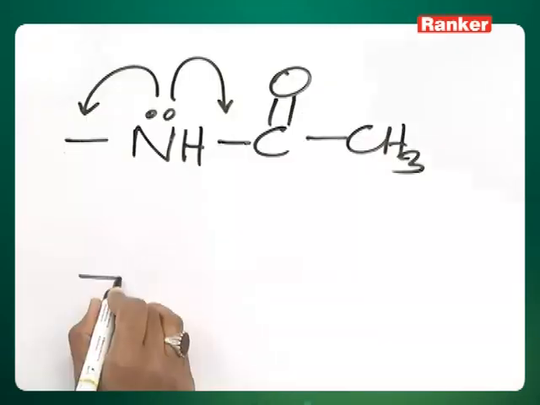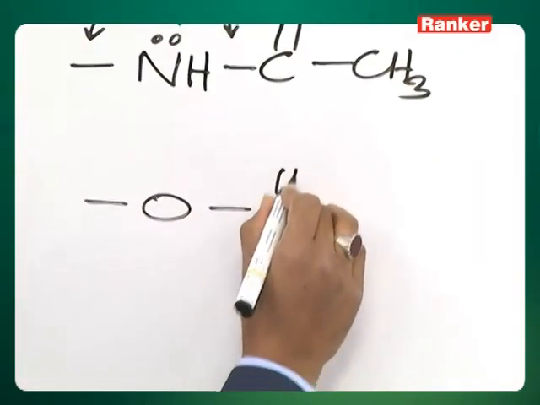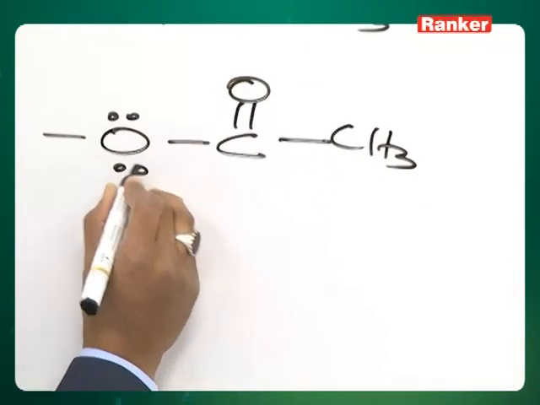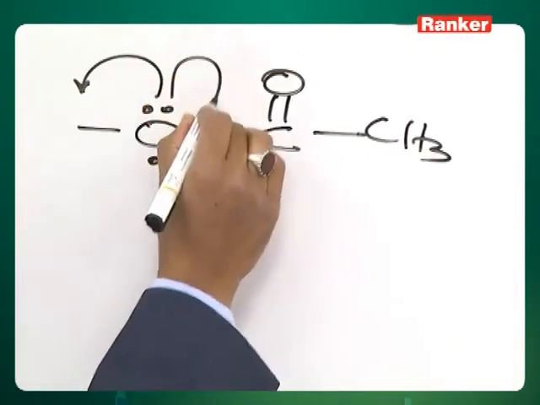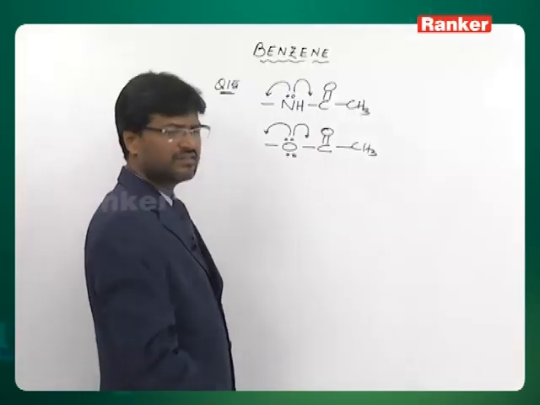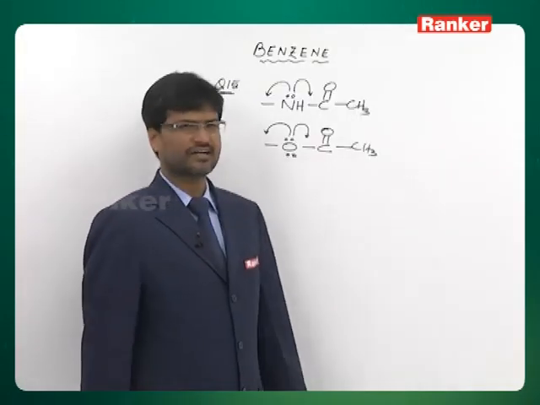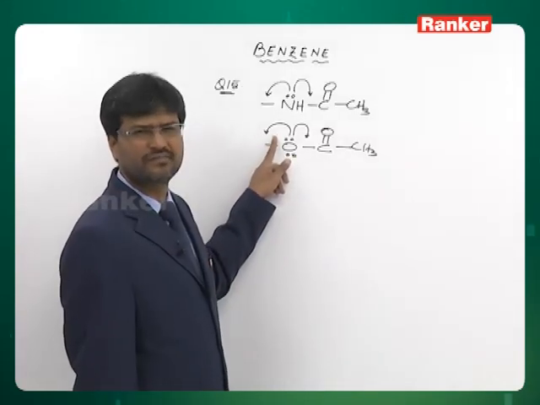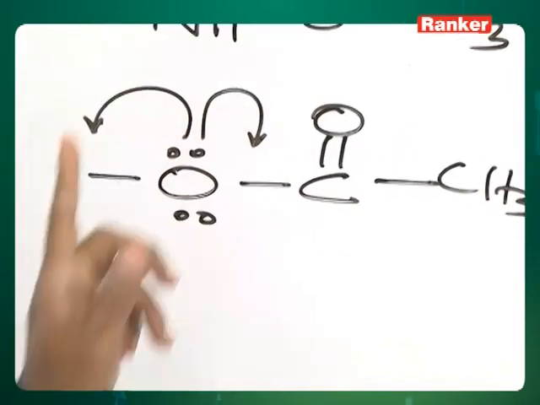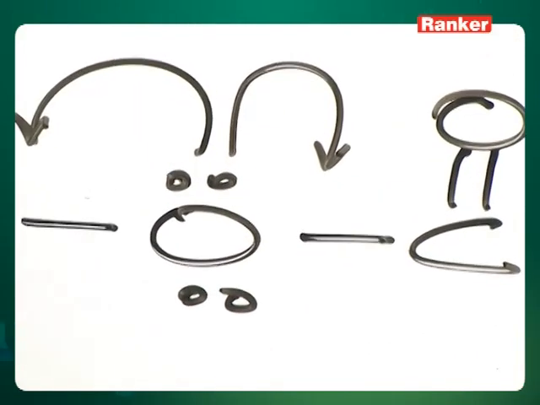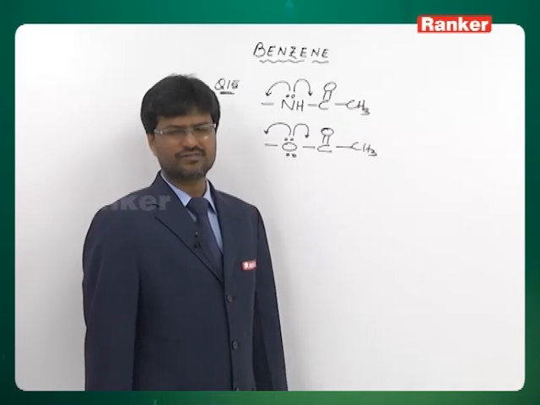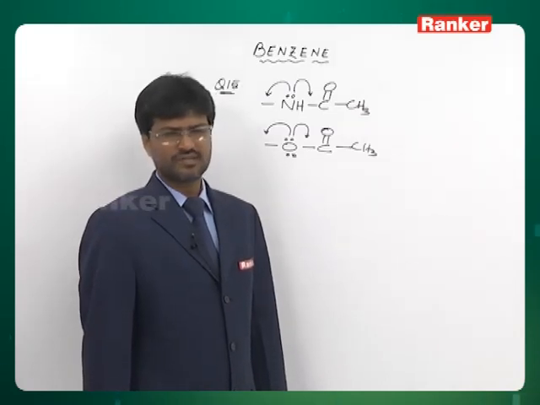In a similar manner, you can explain the ester group. Here also, the lone pair present on this will be released in two competing directions, and that is the reason it becomes a moderately activating group. Had it been in one particular direction, then it would have been strongly activating. Because it is taking place in two competing directions, it is moderately activating. So OCOCH3 and NHCOCH3 are moderately activating groups.